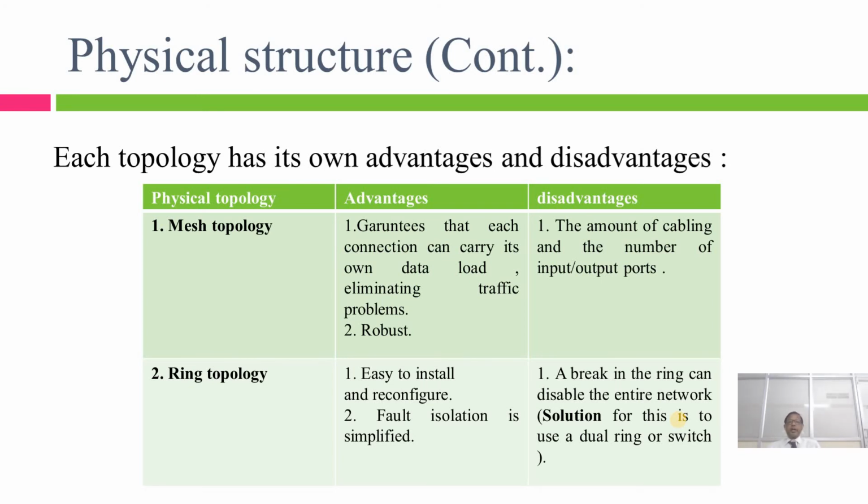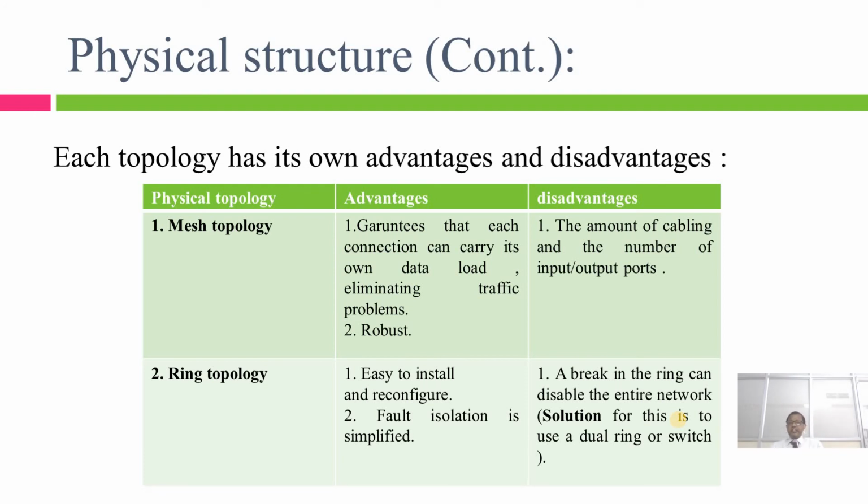Next one is ring topology. In this ring topology, the advantages are that it is easy to install and reconfigure. Wherever connections are required, we can insert and we can remove them with the help of the ring topology. For that reason it is easy to install. One more advantage with the ring topology is that fault isolation is simplified. That means we can isolate the fault with the help of the ring topology.